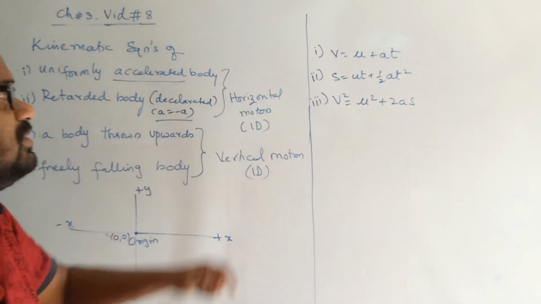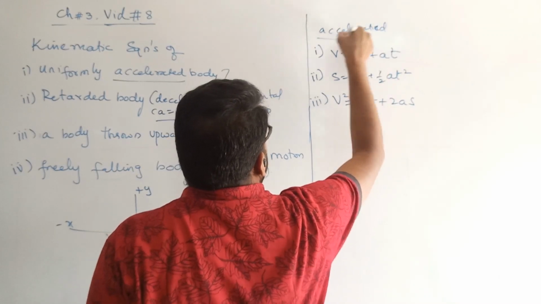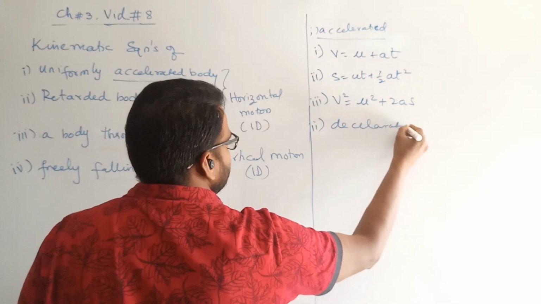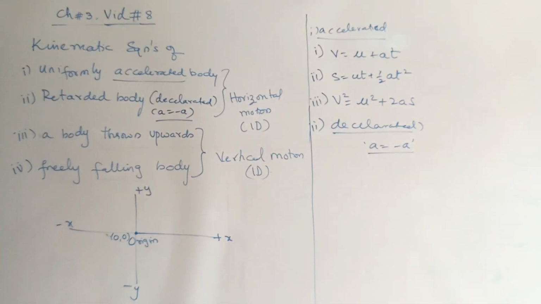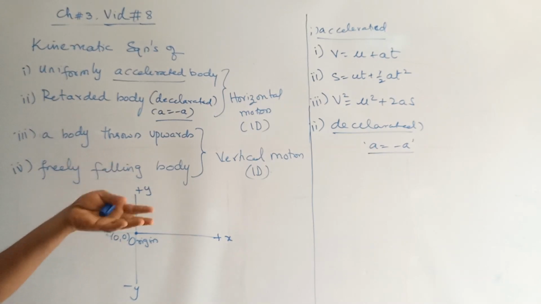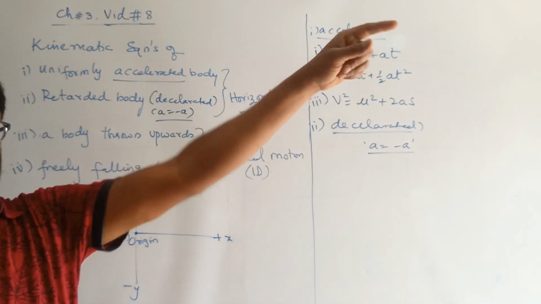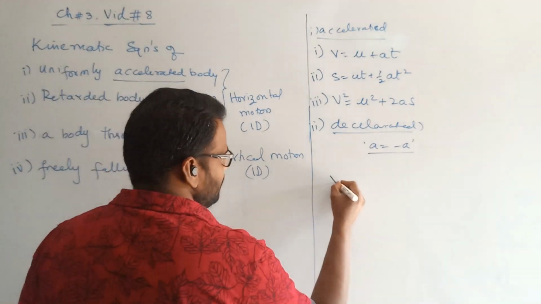These are the equations of an accelerated body that we saw in the previous video, the first part. In the second part, we write them for a decelerated body. For deceleration only one replacement takes place: a is replaced by minus a, as I told you why. All other terms remain as is. A body starts from rest at initial position 0, covers a displacement s in time t with initial velocity u going to final velocity v. The terms remain the same, so if you write these equations, they become as follows.